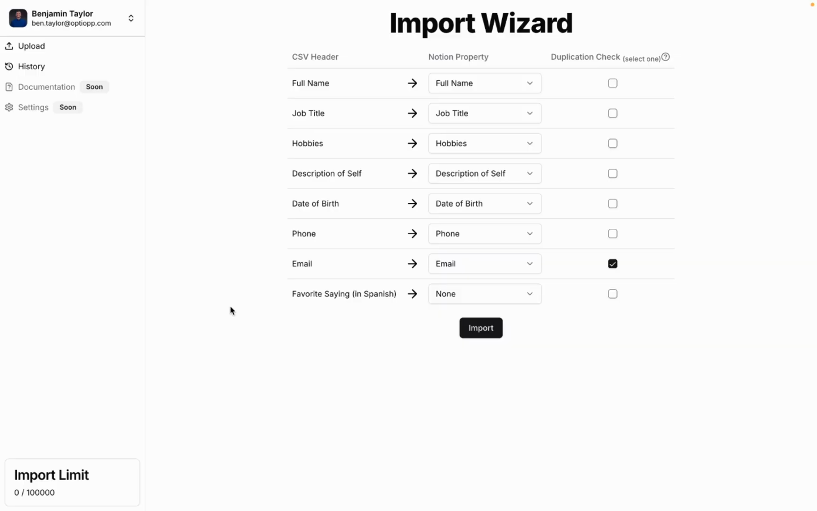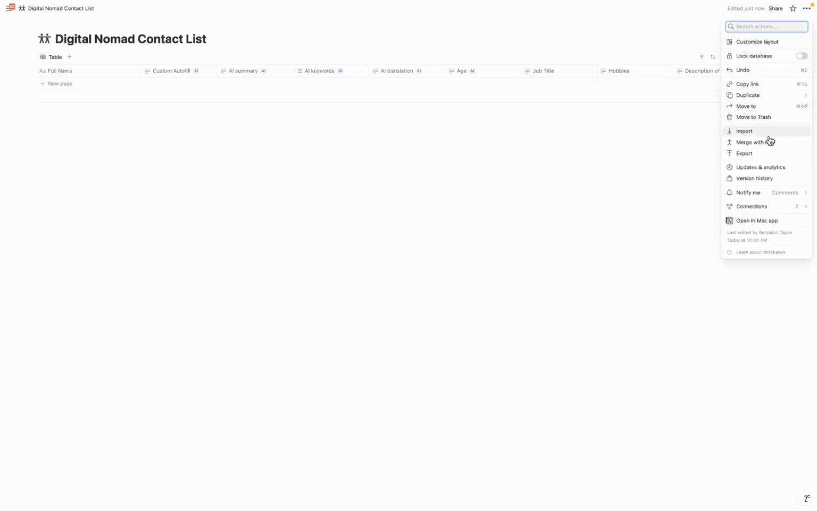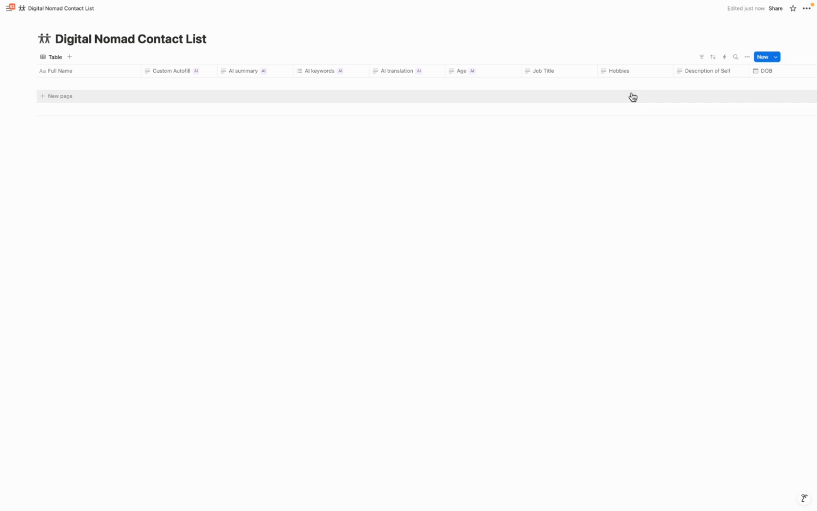For importing data into Notion, you can either use Space Loader, which is a tool that we designed to drastically improve the import process for Notion, or you can use the native merge with CSV feature. I'm now going to go ahead and import the data, and then let's take a look at Notion's AI capabilities.